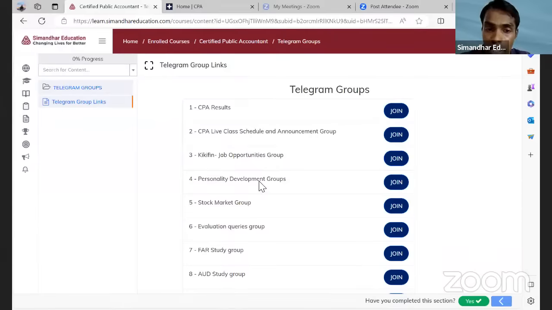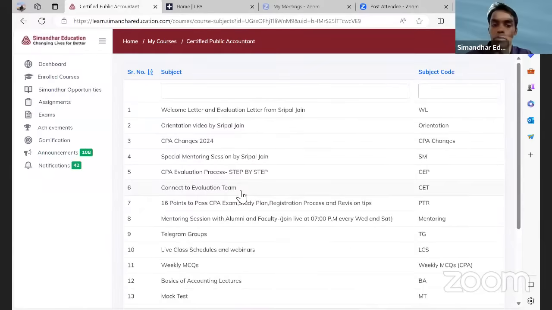I request everyone to join. We have a Kikifin job opportunities group where we place all our students in different internships and all those things. Then we have our study groups for our audit rec. This is a community, guys. All your friends will be here, so you can talk to each other, and this is a must. When you are joining CPA with Simandhar, if you are not joining these groups, you will not be passing the exam, or it will be very difficult to pass the exam.